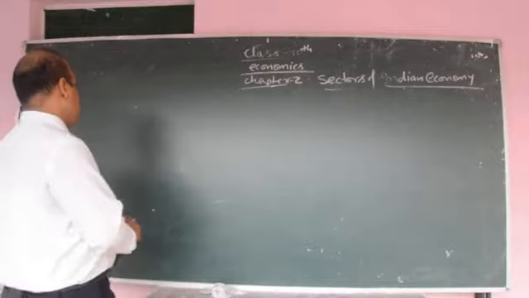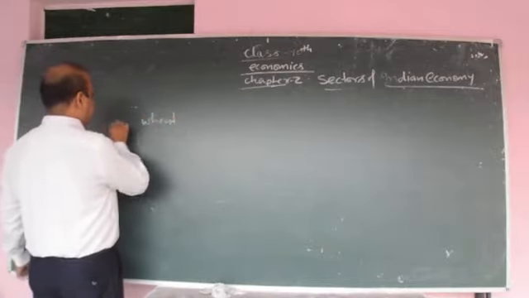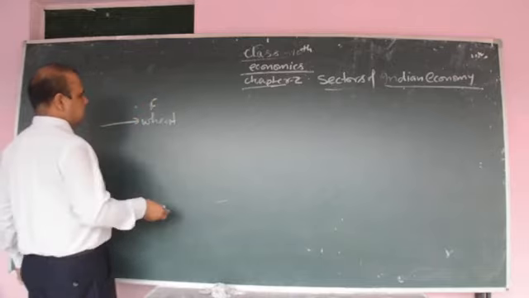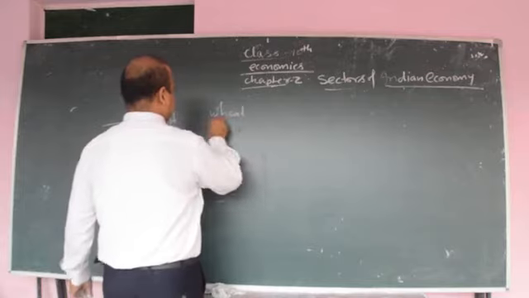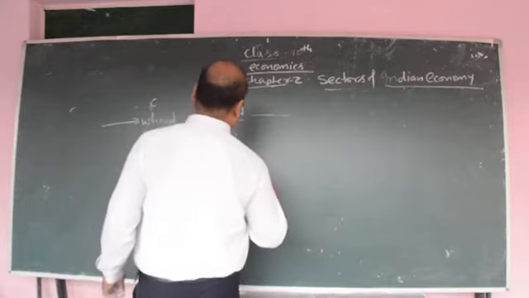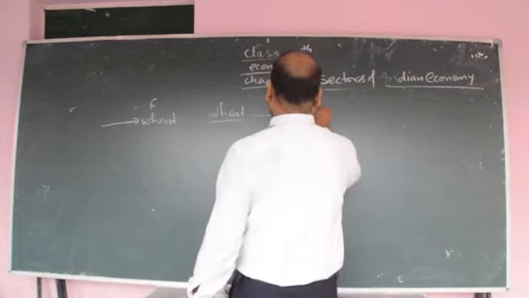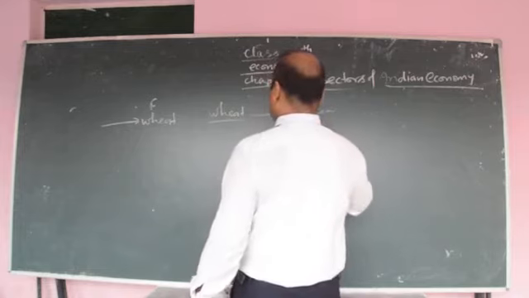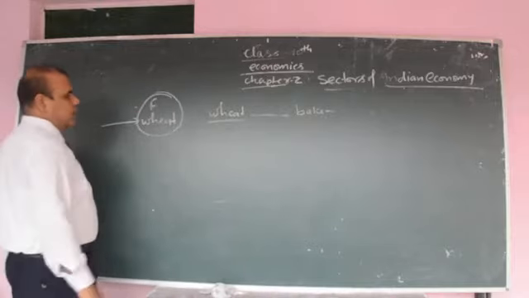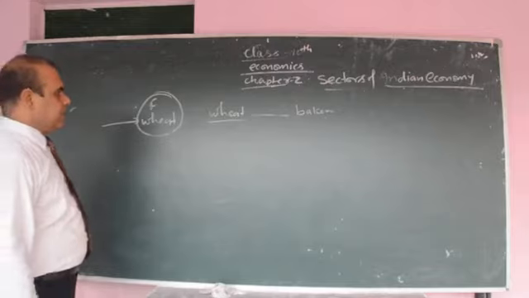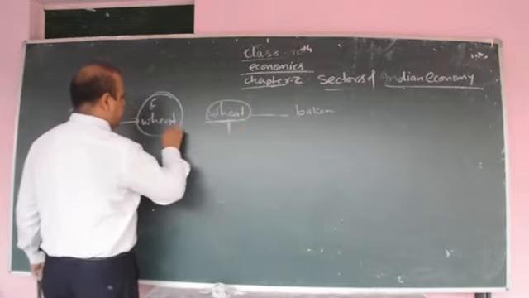Let's see. Suppose that wheat. Wheat is a final good for a farmer, and wheat is an intermediate good for a flour mill, and by wheat he produces bakery products. Suppose that here final goods are calculated when national income is calculated. So in the second condition, if intermediate goods are also calculated,